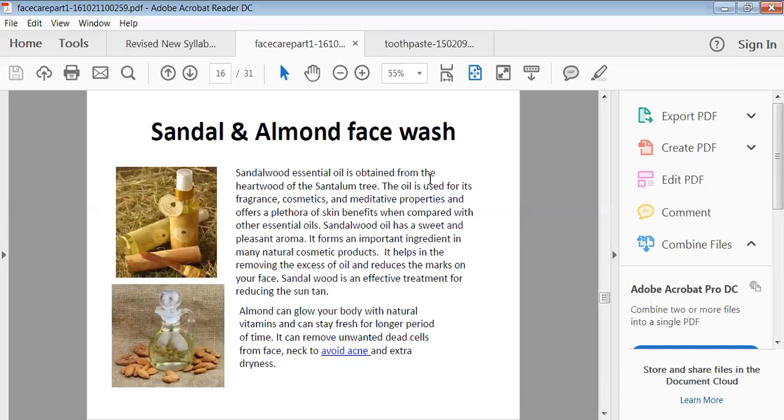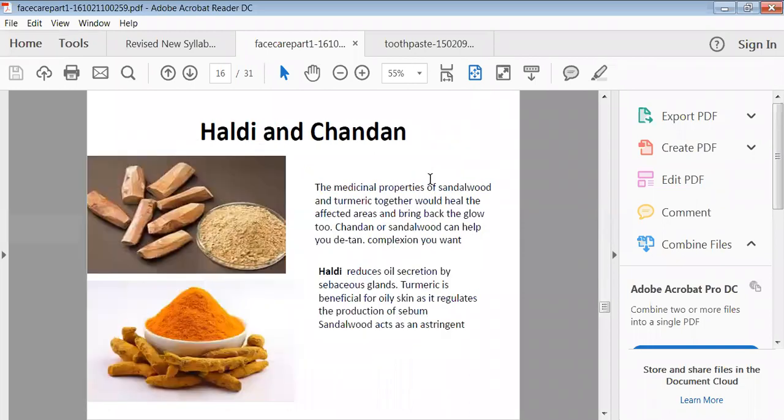It provides vitamins and can stay fresh for a longer period, and it will remove unwanted dull cells from the skin as well as from the neck, and it will avoid the acne problem as well as the drying problem of the skin.